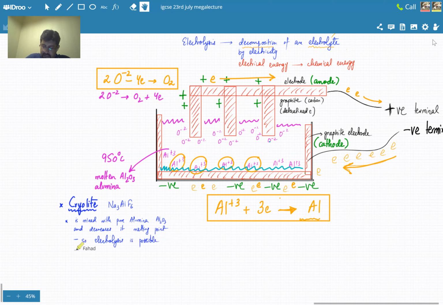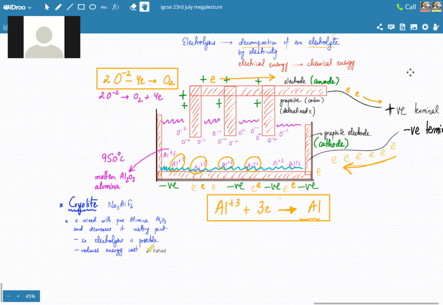And one more thing, it reduces cost, energy cost specifically. Because aluminium oxide is so strong that it needs 2000 to 3000 degrees centigrade to melt, your energy cost would be reduced a lot when it melts at 950 and the process starts. It makes it a lot cheaper. So the two things where cryolite is very helpful: one, it makes this whole thing possible by melting it, and also it reduces energy cost. Is this all clear to everyone?